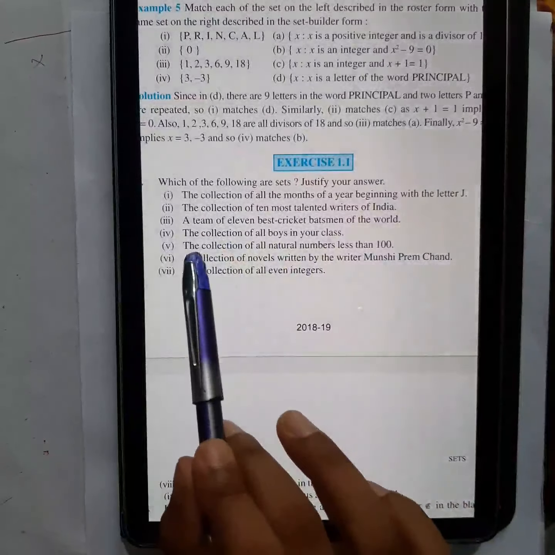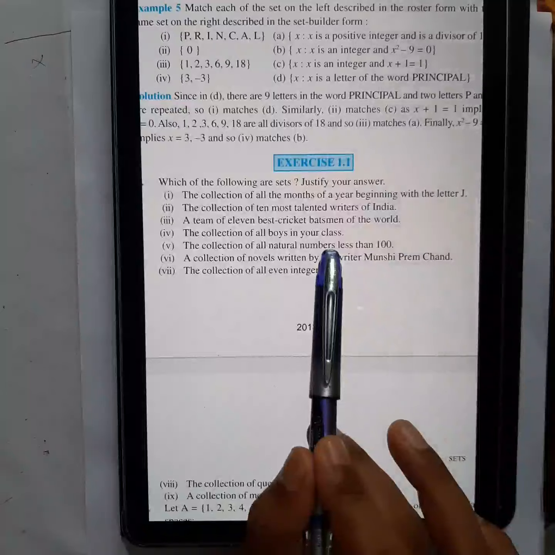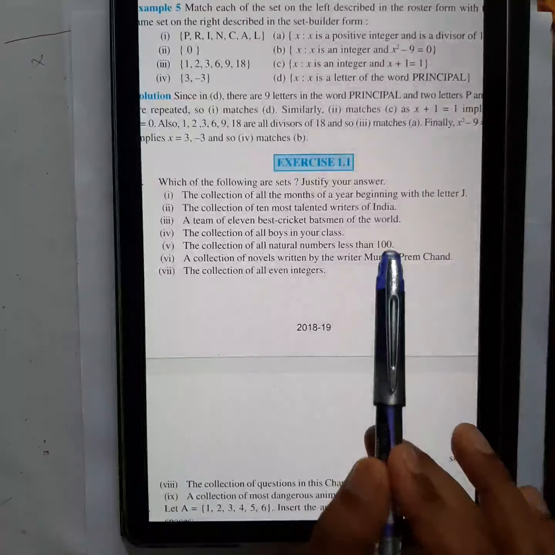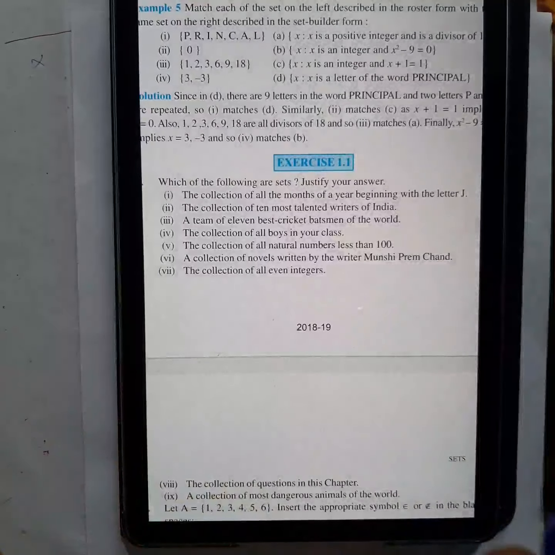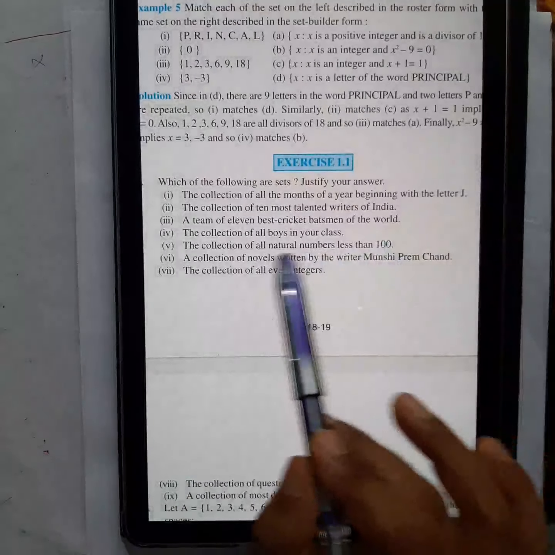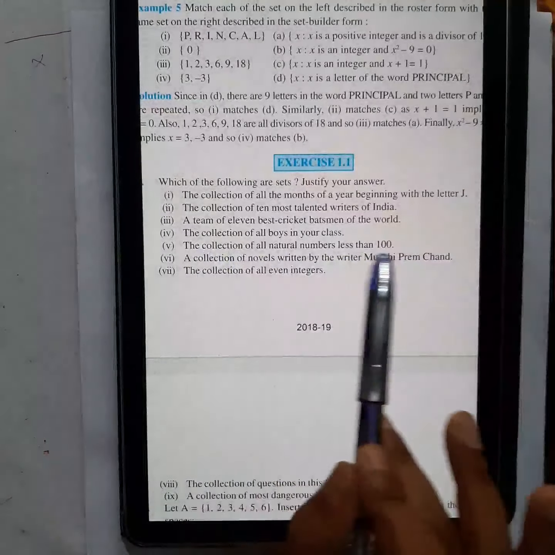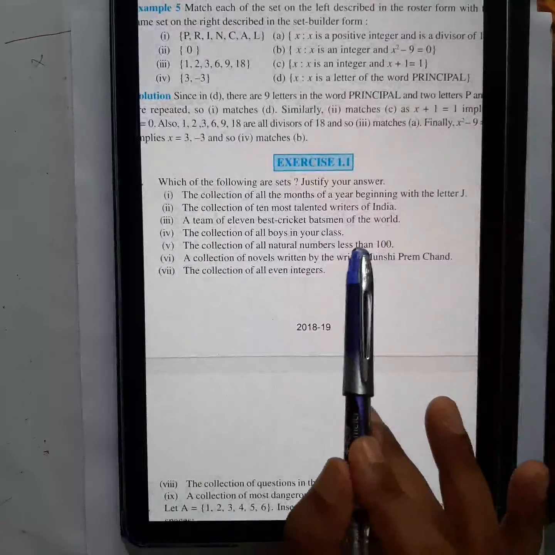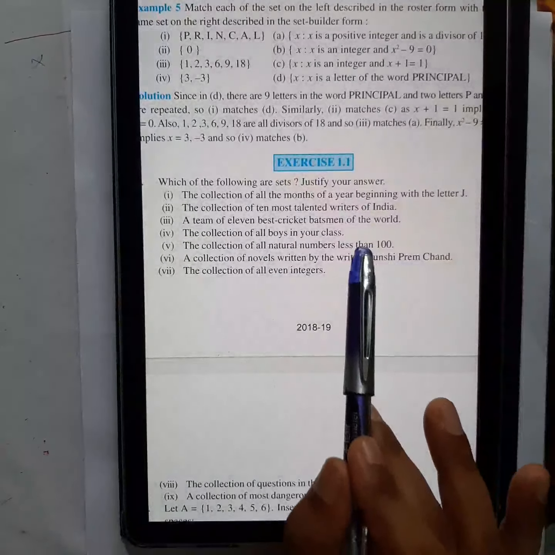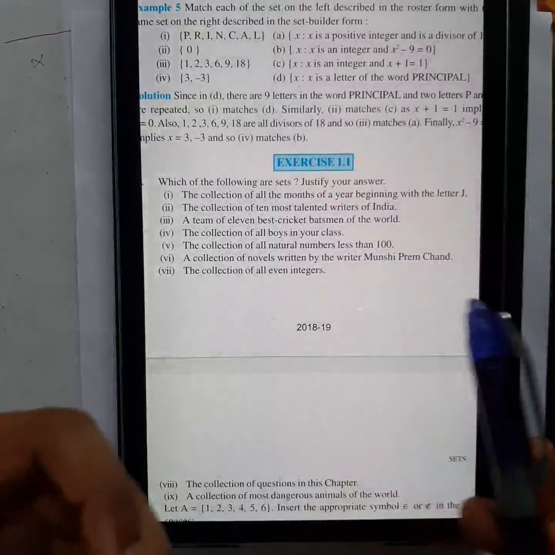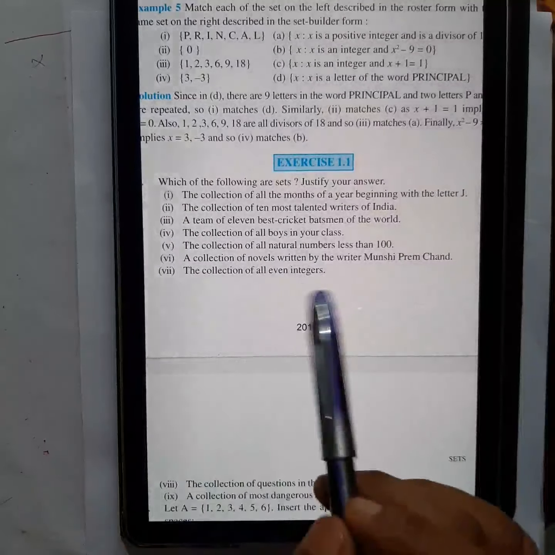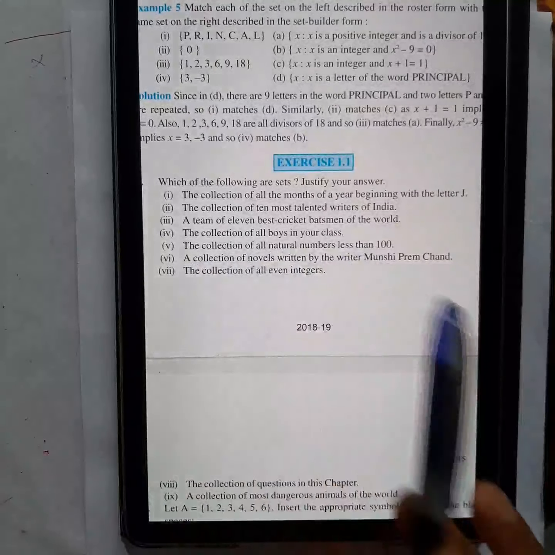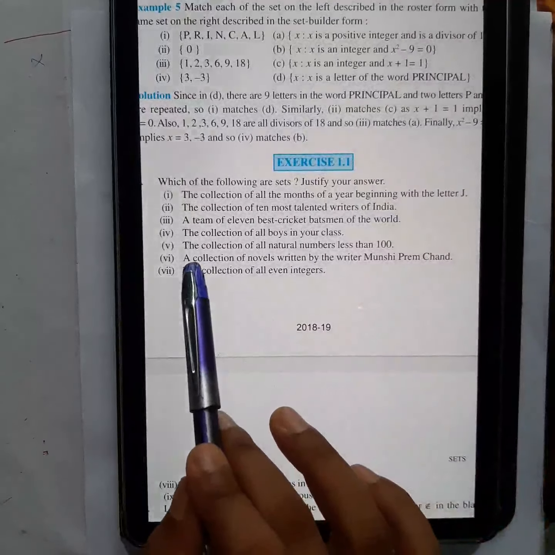Okay. Number 5, the collection of all natural numbers less than 100. Can you make such list? Of course, yes. 1, 2, 3, 4 till 99. You write down the list. That will be your set. Okay, so this will be a set because it's well defined. I can make a list of this. When you see this question, and if you can make the list, you can write down the objects, all the objects, then it is a set. Okay, and you will see that person to person it will be same only.